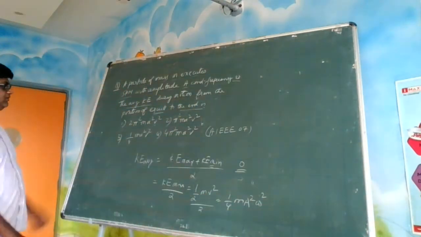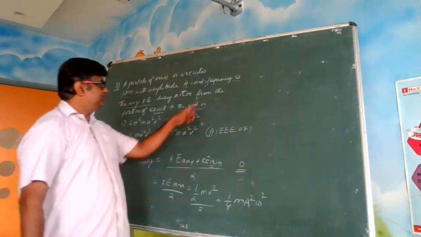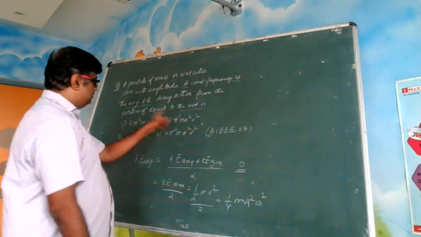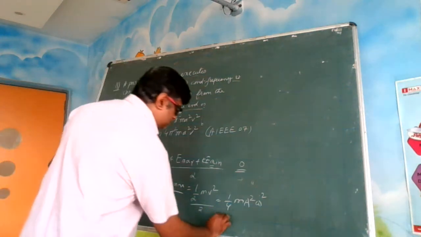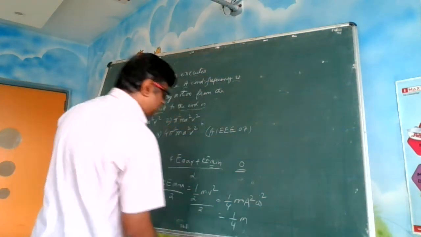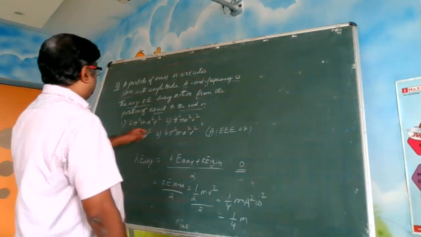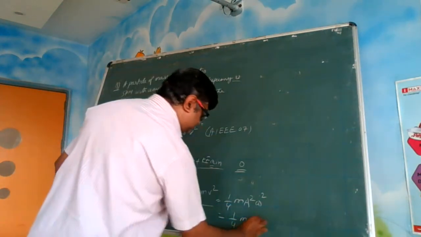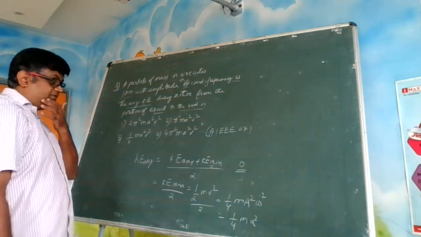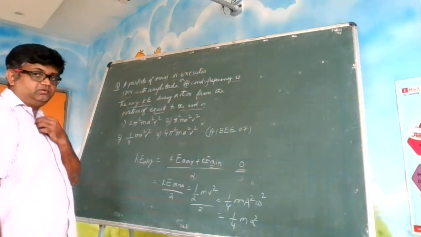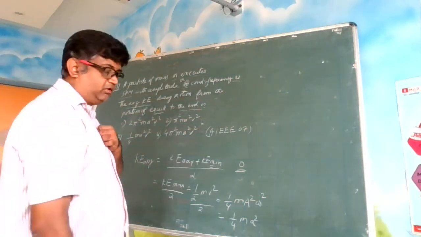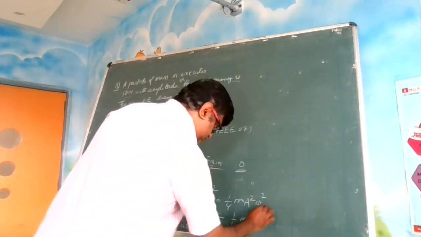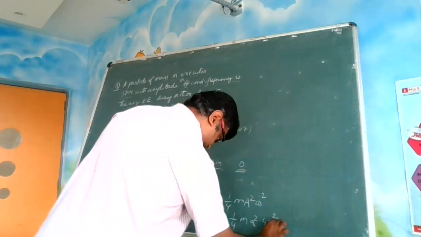Okay. But the options are given in terms of frequency. You can see here, all options are given in terms of frequency. So you can write, why I have written capital A? I think in the question it is given as small a. Okay, this will be small a. Omega square will be equal to what? Omega is equal to 2 pi by T or 2 pi nu. So it is 4 pi square nu square.